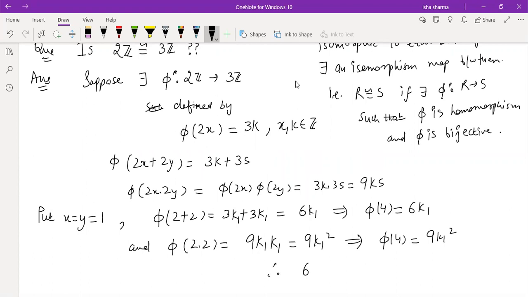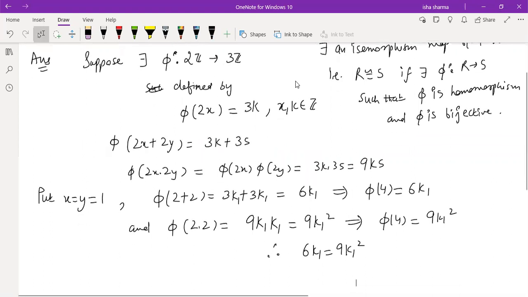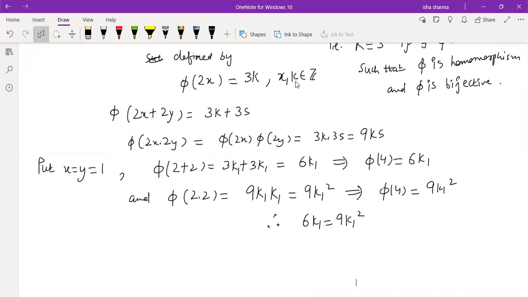So therefore 6k1 is the same as 9k1 squared, because both are images of the element 4. So what are the possible solutions? 0. Yes, k1 is 0 or k1 is 6 by 9.